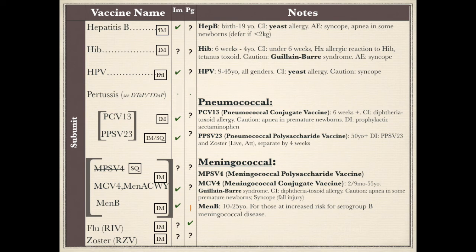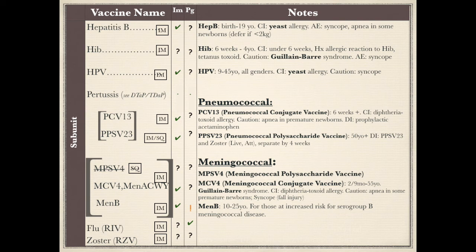There are 2 brands of the vaccine on the market, and they differ with the starting age. Menveo is approved for infants 2 months or older, and Menactra is for 9 months or older. Meningococcal vaccines are not routinely recommended during pregnancy. Contraindications are allergy to diphtheria toxoid. Adverse reactions are syncope and apnea in some premature infants. When injected 1 month after DTaP, there is a reduction of meningococcal antibody.